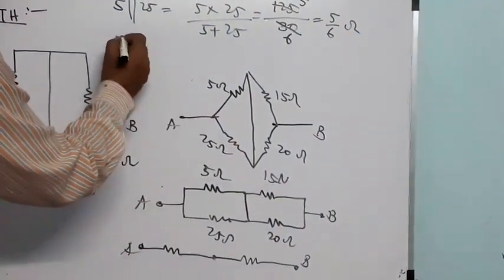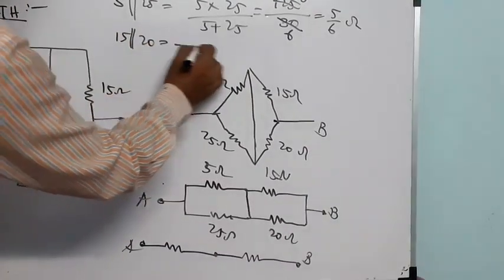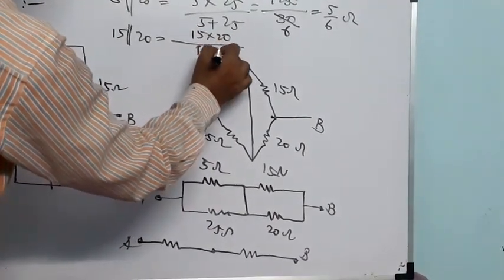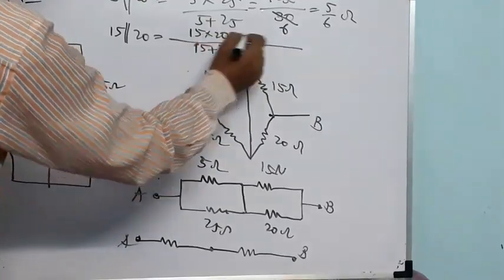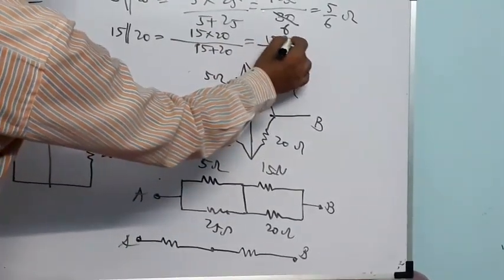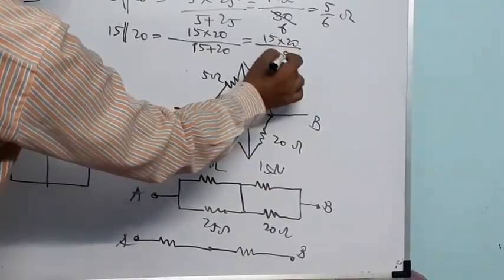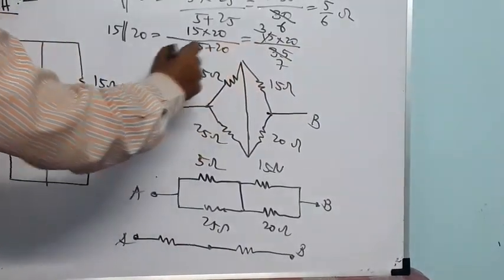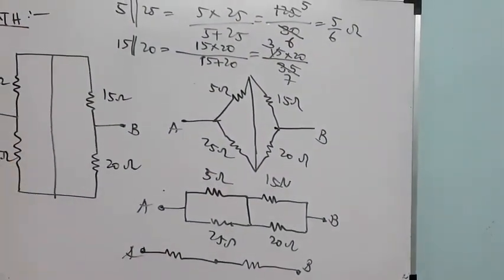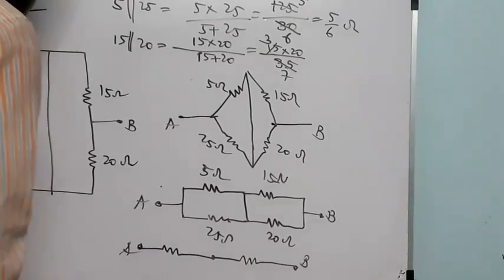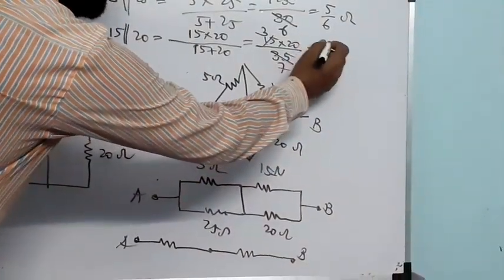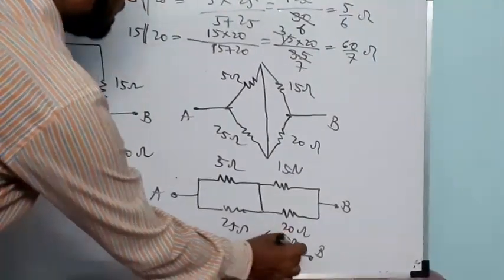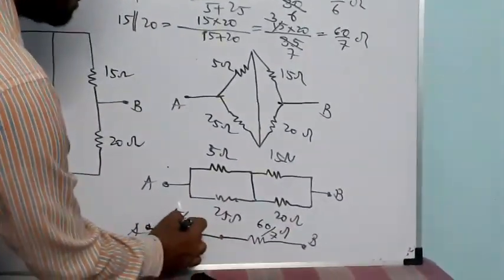And this is 15 parallel to 20, so 15 into 20 by 15 plus 20, that is 15 into 20 by 35. It looks like 60 by 7 ohms. Now this is 60 by 7 ohm and the other is 25 by 6 ohm.